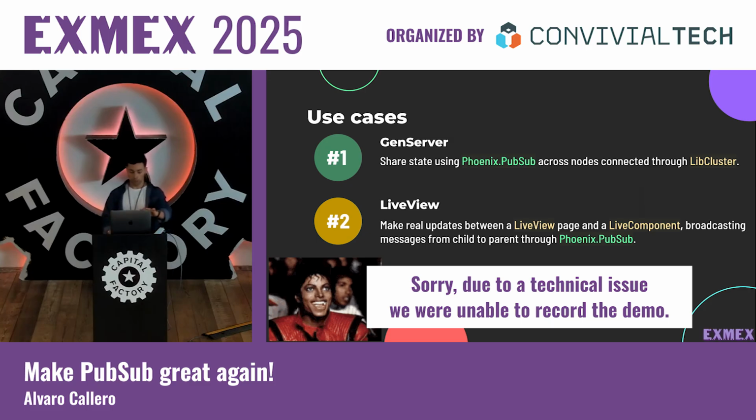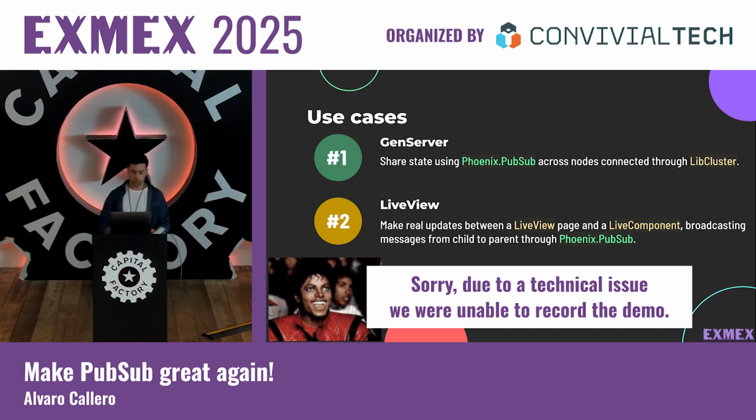Okay. So let's start two nodes. In this case, we can see, for example, that we have connectivity between the nodes. For example, in node 1, we can see that we're connected to node 2 and the other way around. Okay, and in this case, we can make things like, for example, we are going to start adding new cars in our garage. So let's say that we have two Hondas. We can see the other node is receiving the message, so we are synchronizing the state.